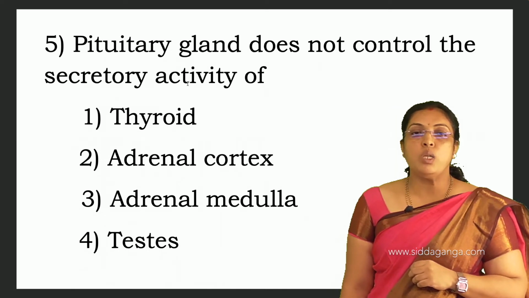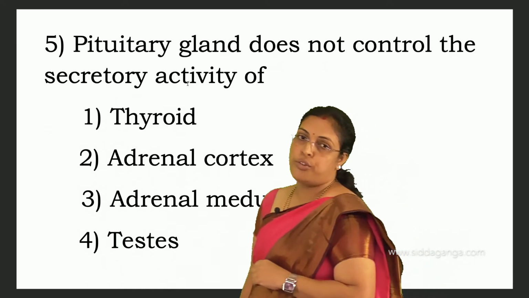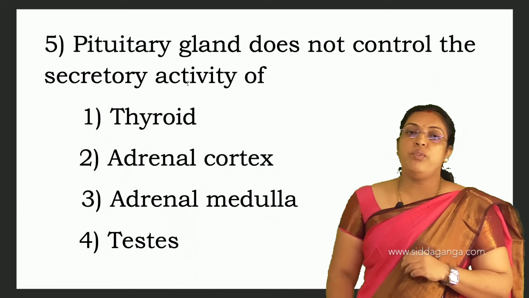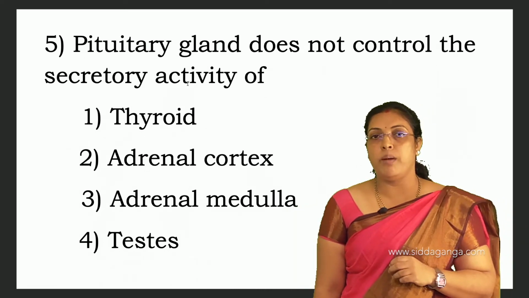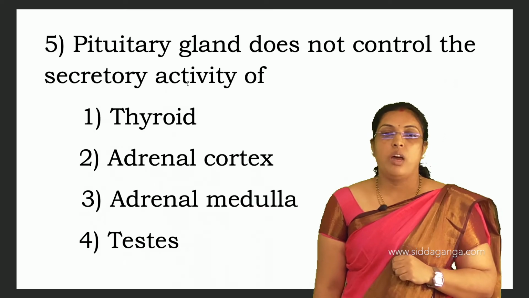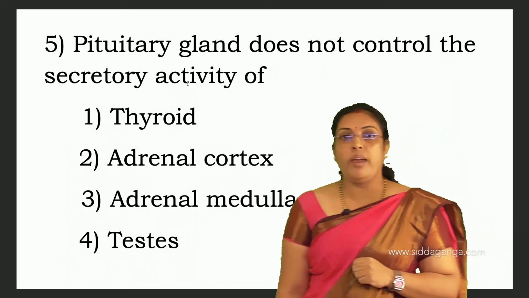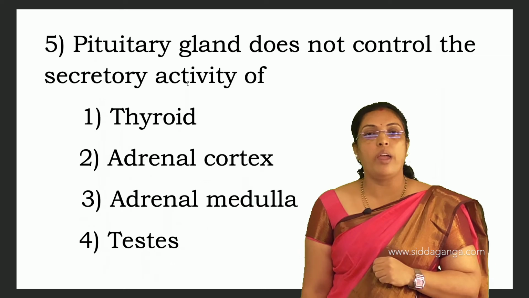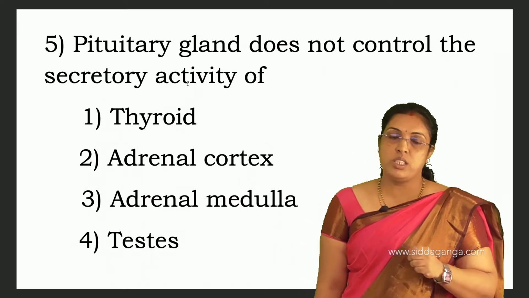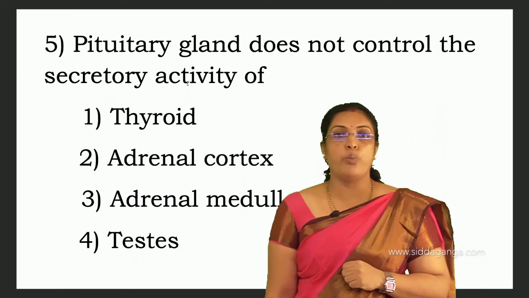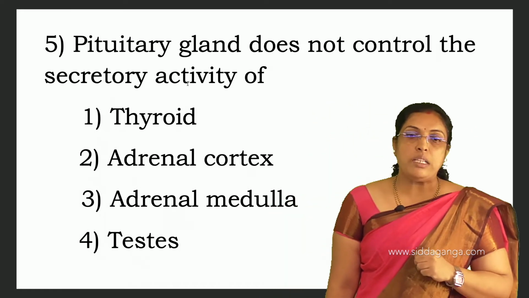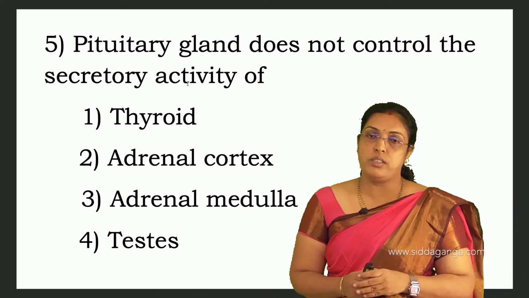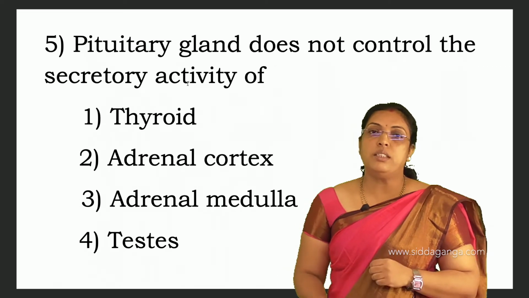The pituitary gland does not control the secretory activity of which of these: thyroid, adrenal cortex, adrenal medulla, testes? See, the thyroid is controlled by the pituitary by thyroid stimulating hormone. The adrenal cortex is controlled by the pituitary by adrenocorticotropic hormone. The adrenal medulla is controlled by the autonomic nervous system, whereas the testes are controlled by follicle stimulating hormone and luteinizing hormone. The adrenal medulla is not controlled by the pituitary gland, it is controlled by the autonomic nervous system. So, for the fifth, third is the answer.